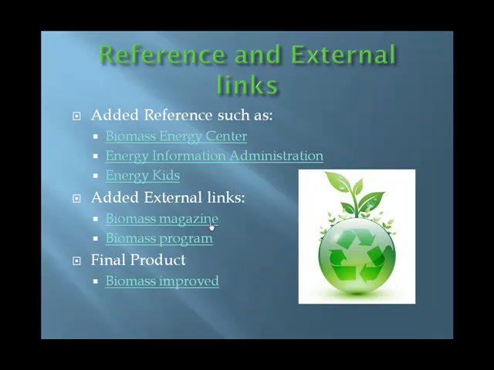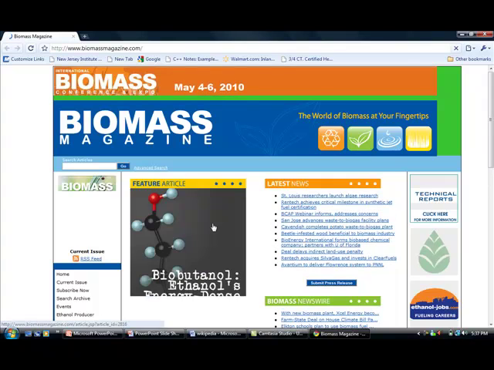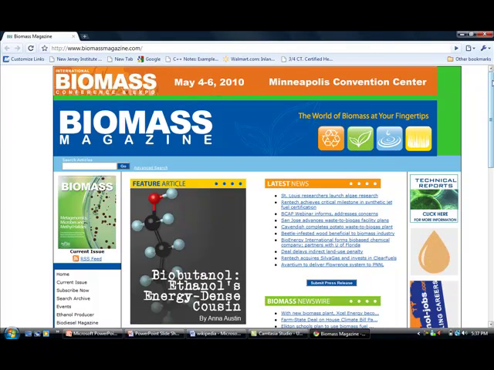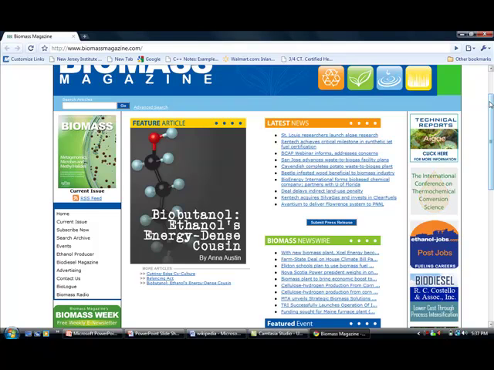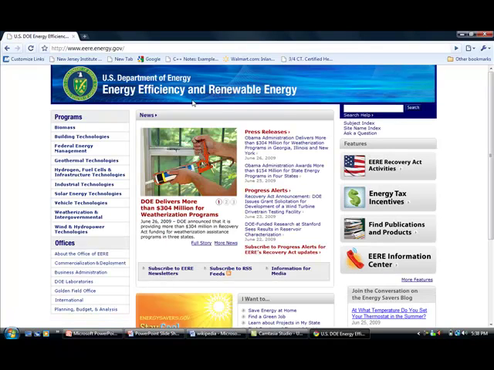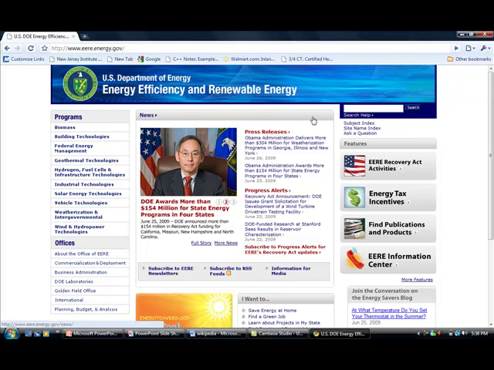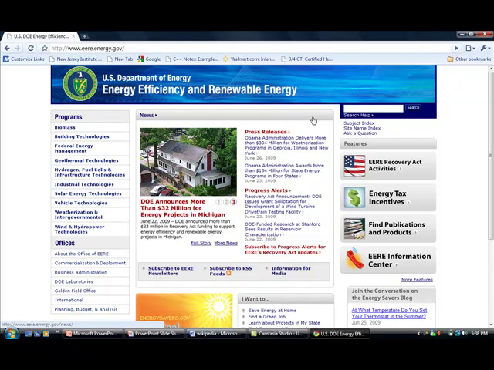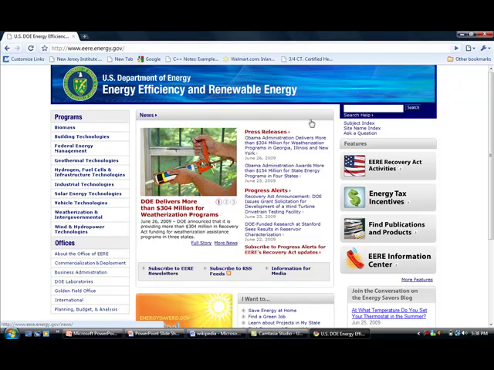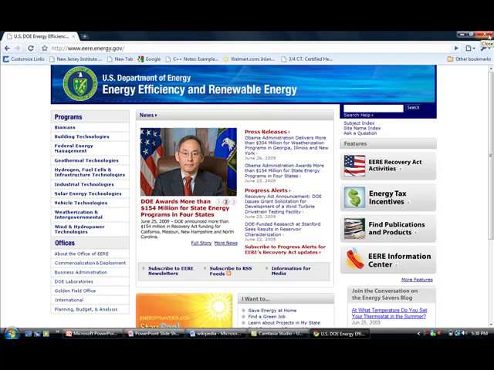Also, I added some external links, such as Biomass Magazine. In this magazine, they have all sorts of information about biomass, how it is acquired, and how it has been improved through this period of time. Biomass Program, which is a page from the Department of Energy. Here they talk about the program that is currently being used in places such as Florida, in which they are applying the biomass system in the agricultural plantations. They take the waste and use it for energy production.